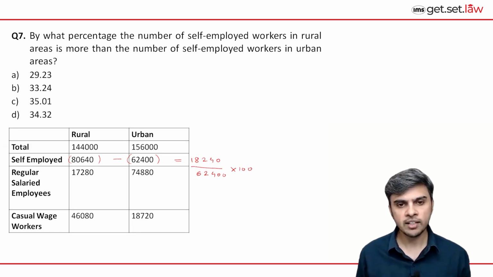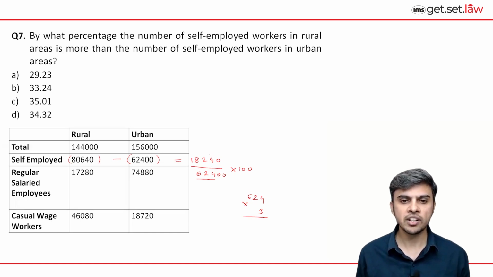So if you just observe here, this is close to 18,000 and this is close to 62,000. So you can say 18 upon 6, very close to 18 upon 6. That is 3. But if you look at this value 624 and calculate 624 into 3, then we'll exactly know whether this 1824 is greater than 3 or less than 3.